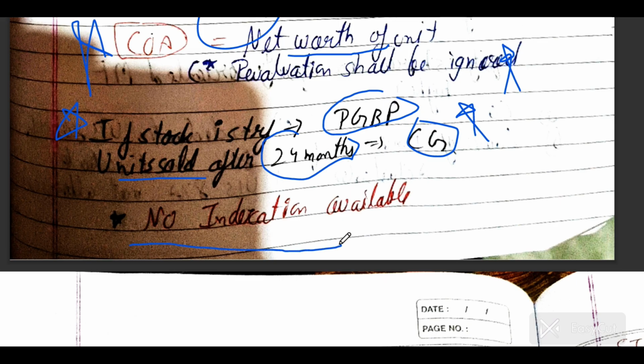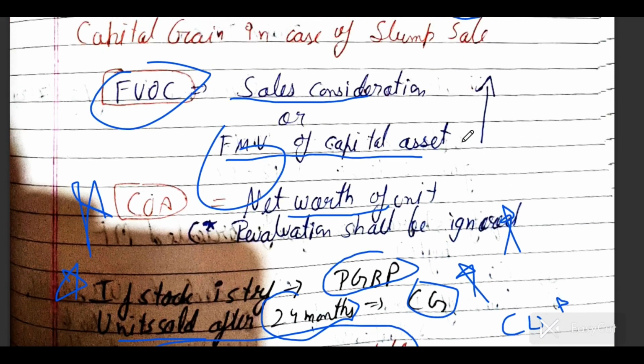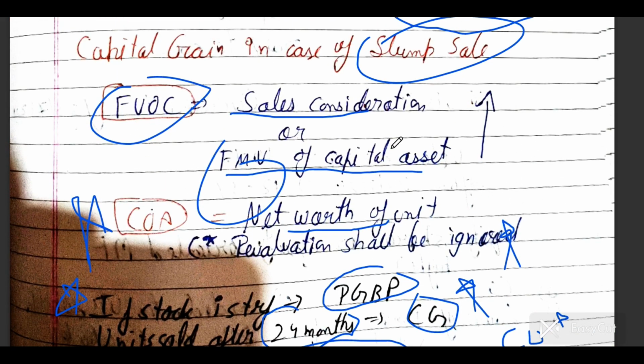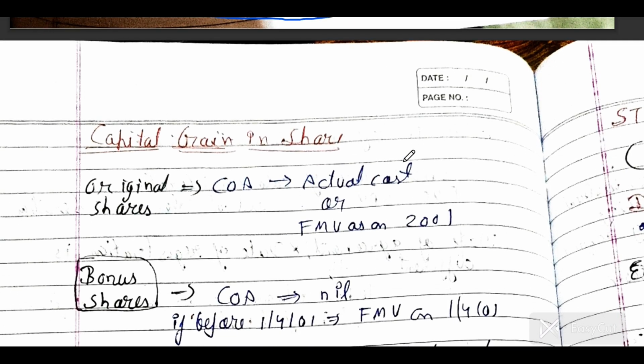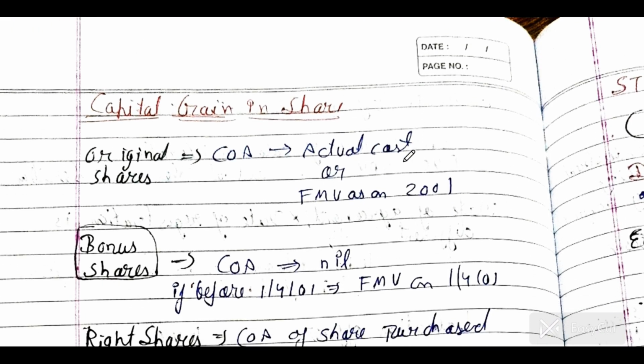And for this, no indexation is available. You have to take cost of acquisition. No indexation is available for slump sale, because it is not a particular asset you are selling. You are selling the whole business. So in slump sale, you are selling a large part of assets. Okay, so no indexation available. I have made a separate list of where indexation is available and where indexation is not available.